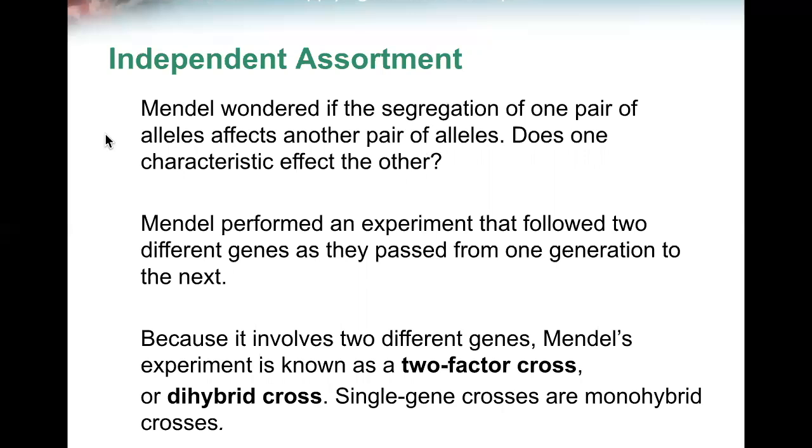Mendel wondered if the segregation of one pair of alleles affects another pair of alleles. Does one characteristic affect the other? Mendel performed an experiment that followed two different genes as they passed from one generation to the next. Because it involved two different genes, Mendel's experiment is known as a two-factor cross or dihybrid cross. Single gene crosses are monohybrid crosses.